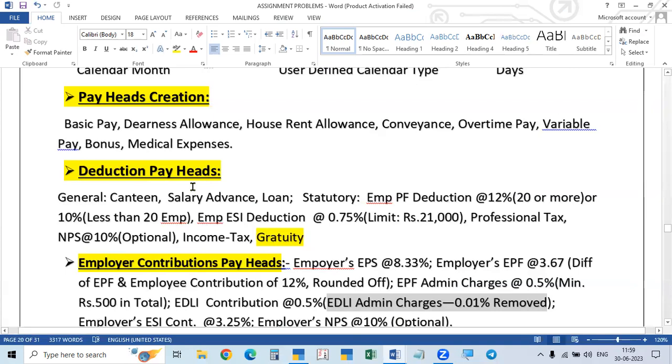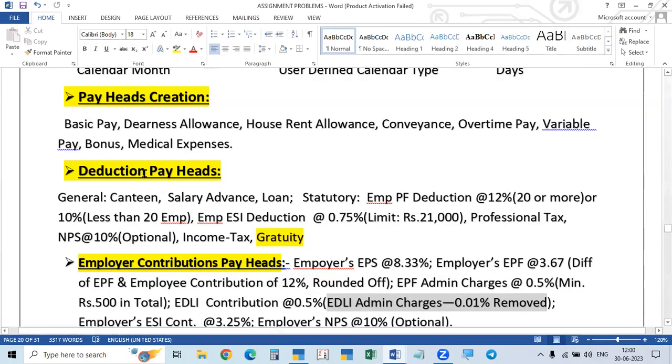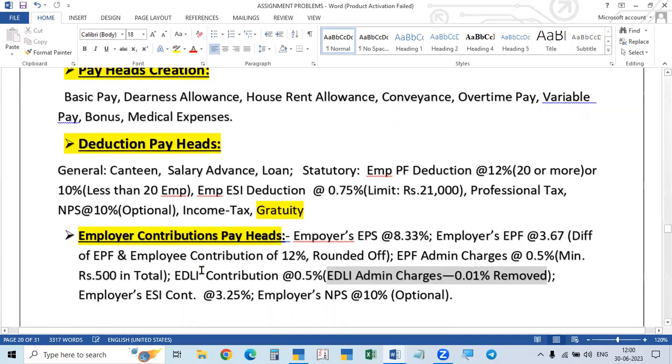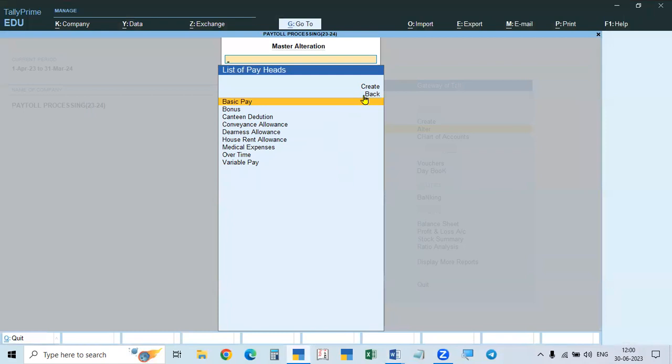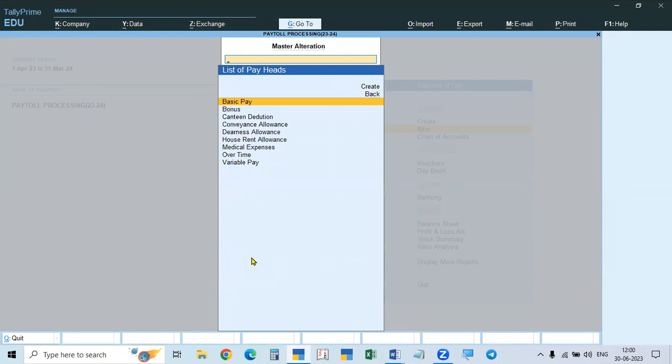Now deduction pay heads we have to go. Deduction pay heads are deducting from the employee, and some amount will be contributed by the employer towards the statutory obligations. They are called as employer contribution pay heads. So these two we have to do now: deduction pay heads and employer contribution pay heads. That's what we have to do. All are pay heads only under the heading. We have to create earning pay heads, deduction pay heads, and employer contribution pay heads. We completed the earning pay heads.